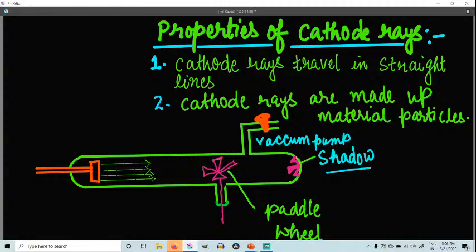If you keep a metal plate in the path of the cathode rays, what is going to happen? If an object such as a metal cross is placed in the path of the cathode rays, they move in a straight line, but the metal cross is there on the path, so obviously they are going to cast a sharp shadow of the object at the back. So this proves that they travel in a straight line.